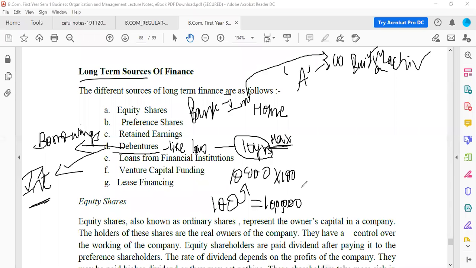But the one major thing that the company has to keep in mind is that this interest payment is compulsory from the company side. The company must pay this interest no matter whether it is having profit or loss. It is compulsory to pay this interest amount. So that is debenture, which is a type of borrowing. Understood debentures?